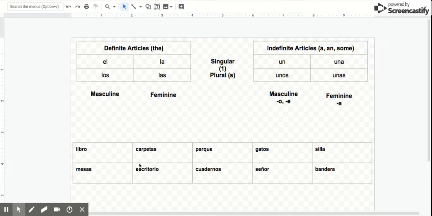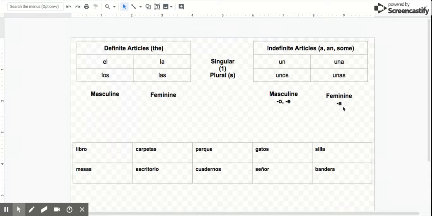So again, we're going to go through these words down here, and I want us to ask ourselves, is it singular or plural? If it doesn't end in an S, it is not plural. All right? In Spanish, that is a rule that we're going to keep. Now, then the tricky part comes. We have to ask, is it masculine or feminine? Sometimes we can use these endings to help us out. Sometimes we might have to look at what the word means.